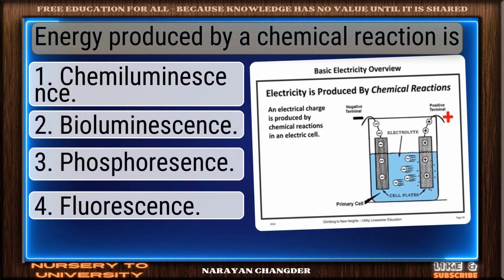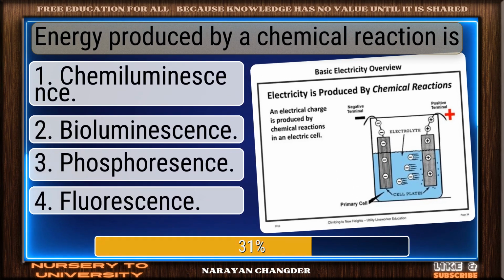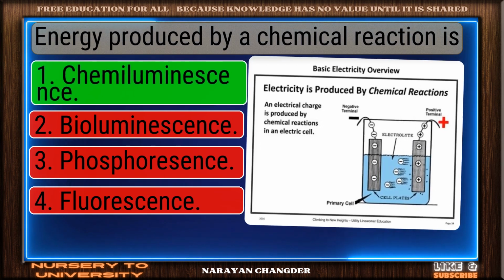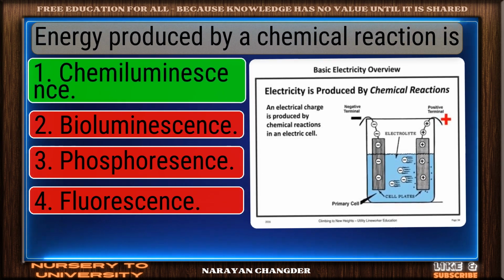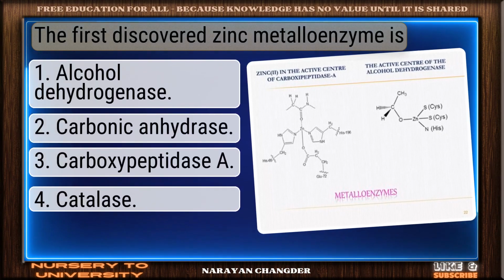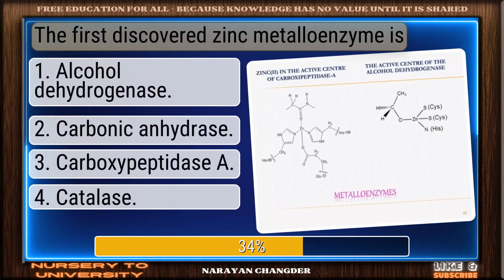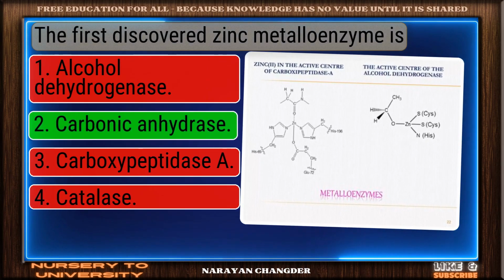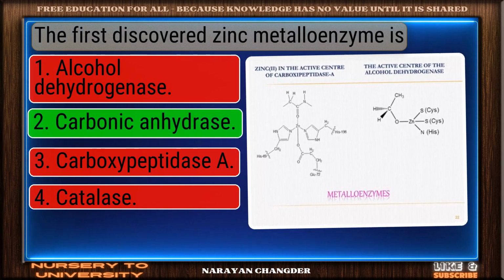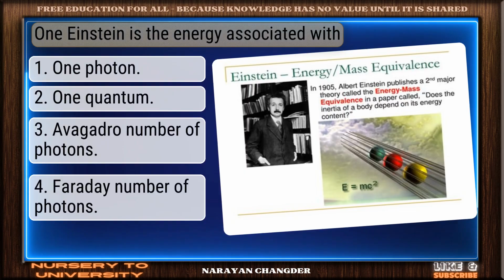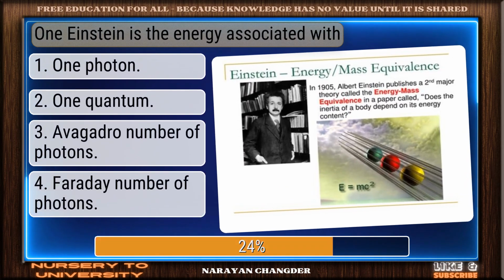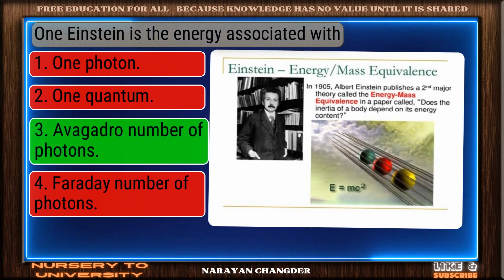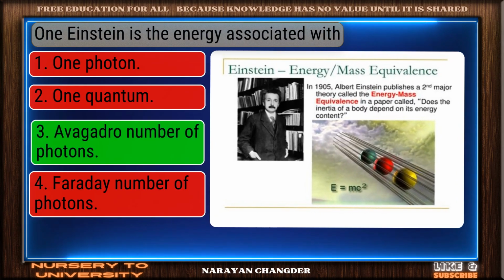Energy produced by a chemical reaction is. Strong choice. Chemiluminescence is the right answer. The first discovered zinc metalloenzyme is. Well reasoned. Carbonic anhydrase is the correct choice. 1 Einstein is the energy associated with. Excellent. Avogadro number of photons is a brilliant choice.